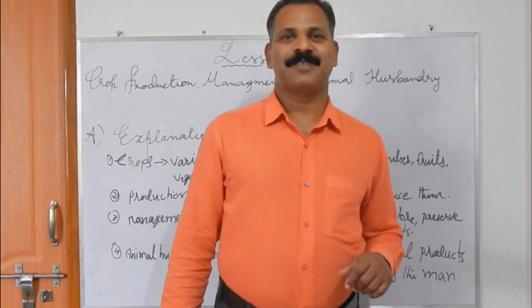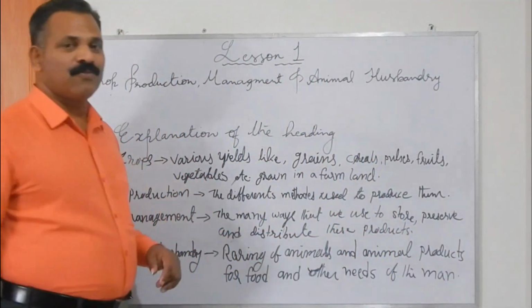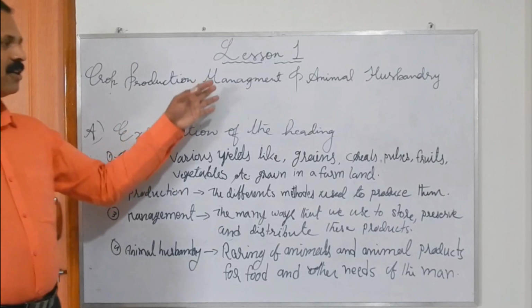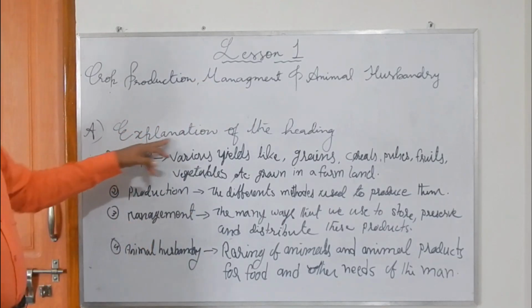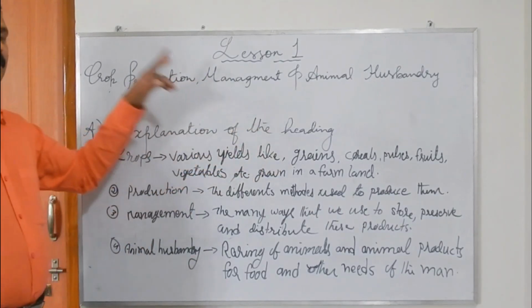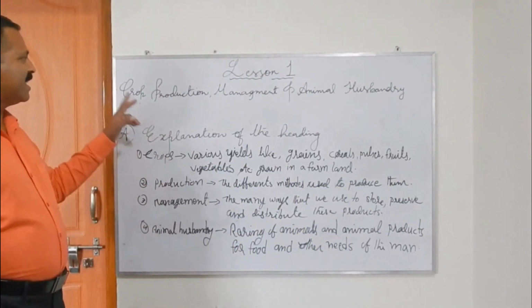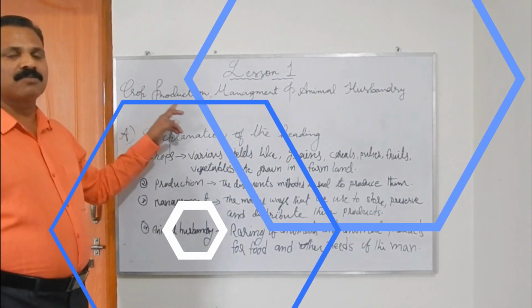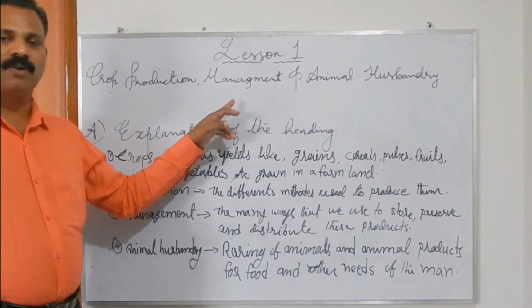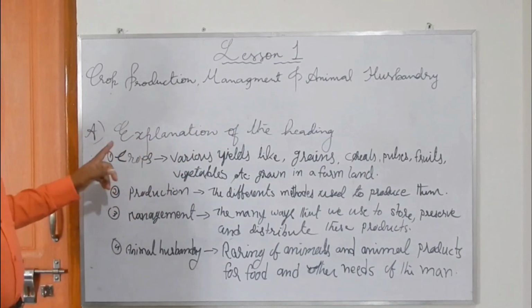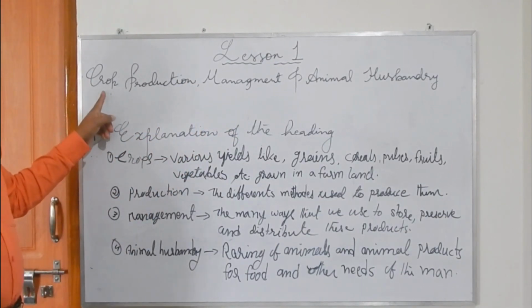Yes, students. Now let's go back to the first point, the heading of the chapter, explanation of the heading. Here I am going to explain each word with its meaning. So listen, crop.